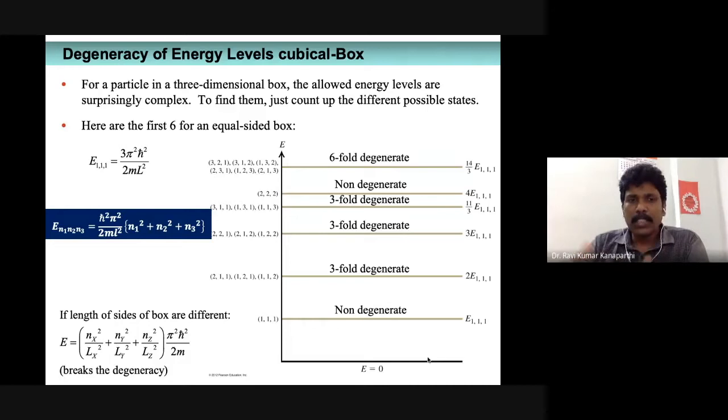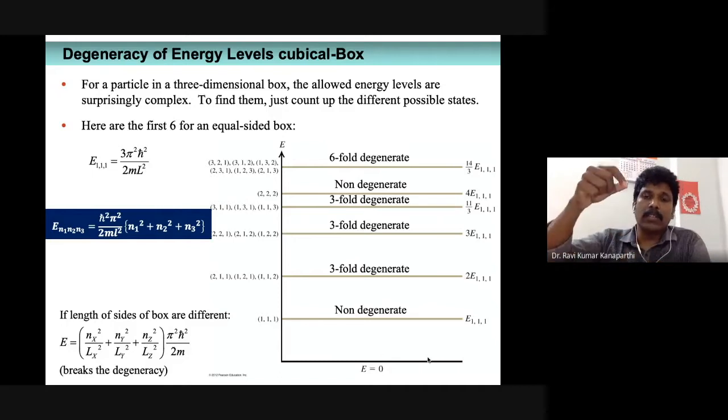So likewise here also, if you have a particle in a cubical box, but for some reason its degeneracy is lost, that means the cubical box changes slightly into something different. For example, you have a cube, and in one particular direction you just elongate it. So it is possible.